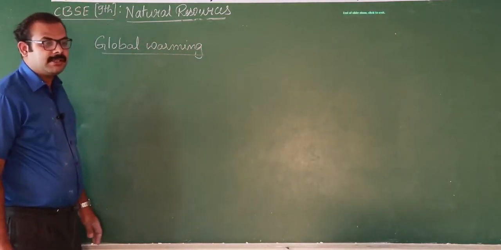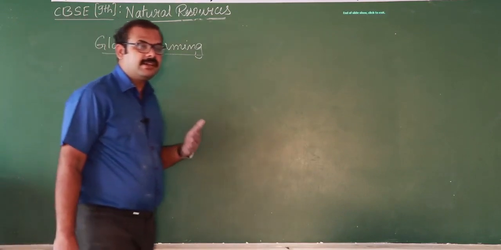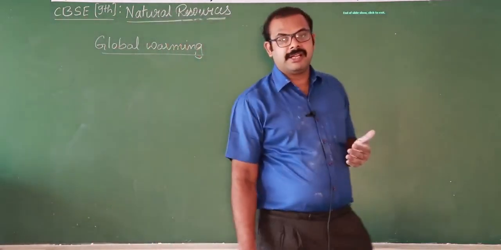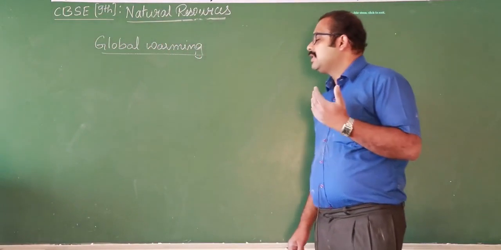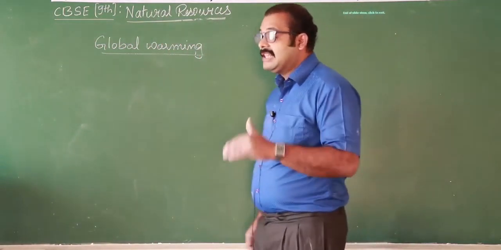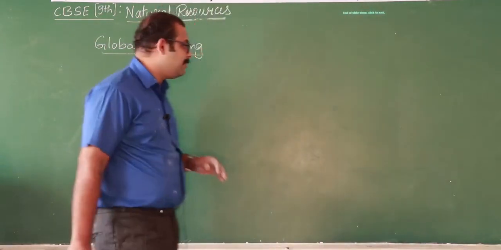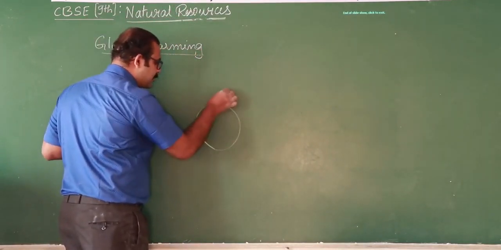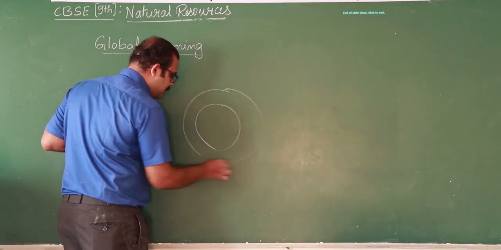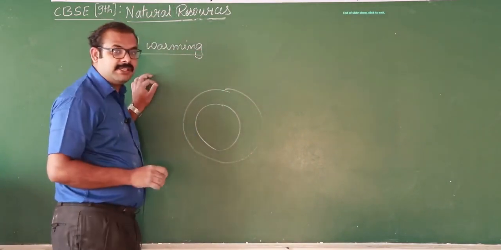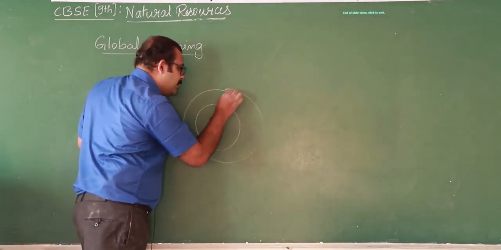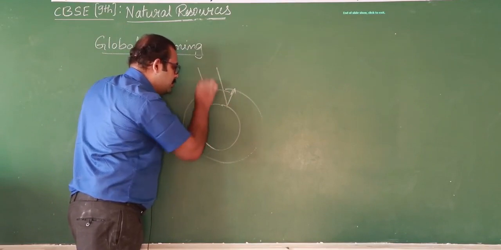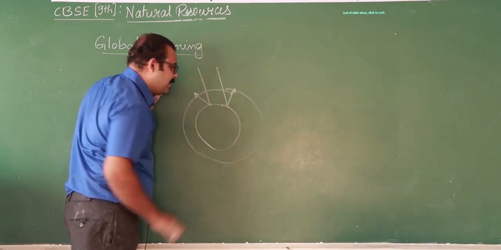Global warming means there is an increase in the concentration of carbon dioxide in the atmosphere, which causes an increase in temperature. For example, in the beginning class we discussed that the earth is covered by a layer of atmosphere, which allows the excess heat to escape from the atmosphere, right?